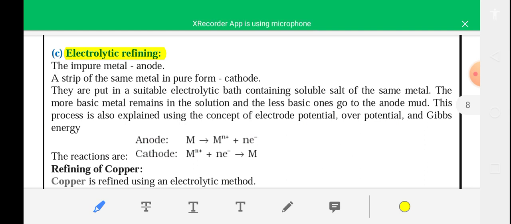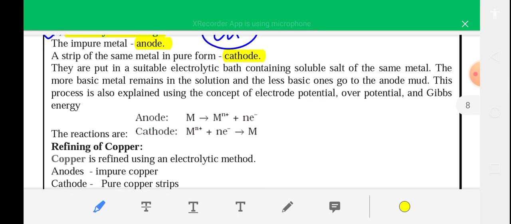In electrolytic refining of a metal, generally used for refining of copper, the impure metal acts as anode and a strip of the same metal in pure form acts as cathode.